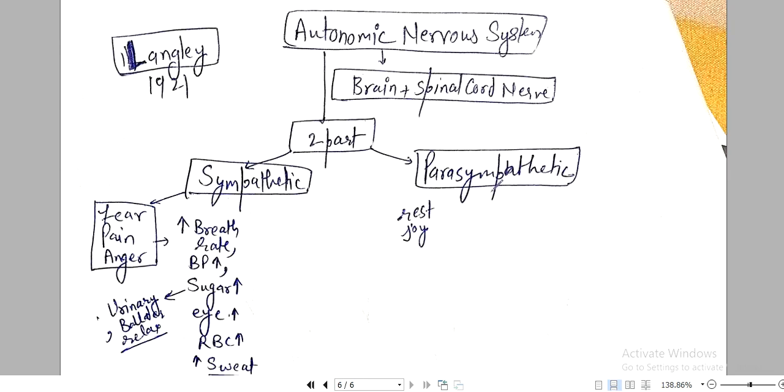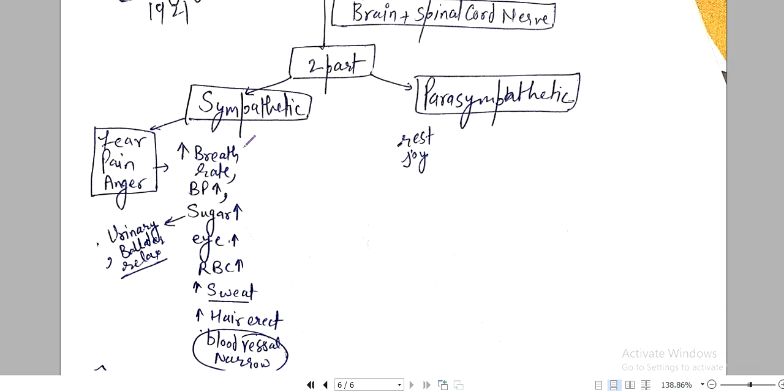Now the third part is the autonomic nervous system. Autonomic nervous system was defined by Langley in 1921. It basically constitutes brain and spinal cord nerves. It has two parts. First is sympathetic and second is parasympathetic. Now sometimes there is fear, pain, anger. It constitutes these emotions, fear, pain, anger.